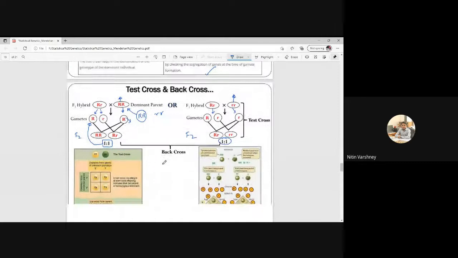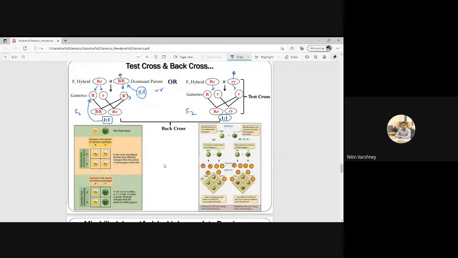Sorry, I didn't get. Please tell slowly. Suppose what you tell again. If we don't have dominant phenotype, if we have a recessive phenotype as an offspring, as a F1 hybrid. Yes, sir. F1 hybrid, how come it will be a recessive? If two of recessive parents. Tell me one example.